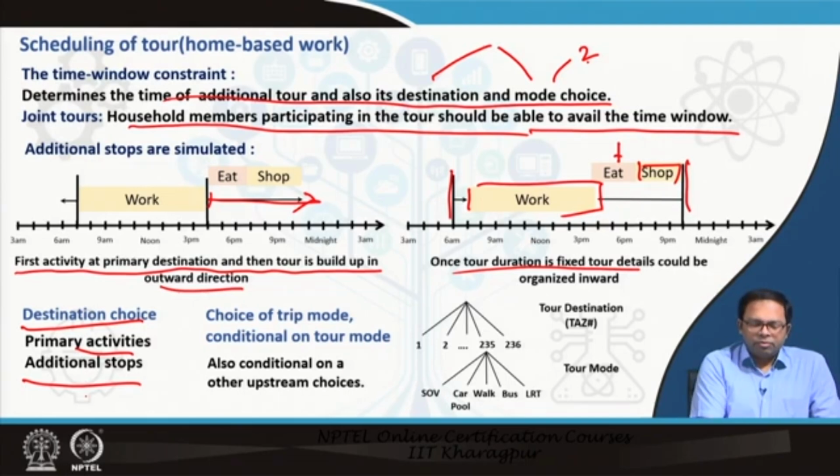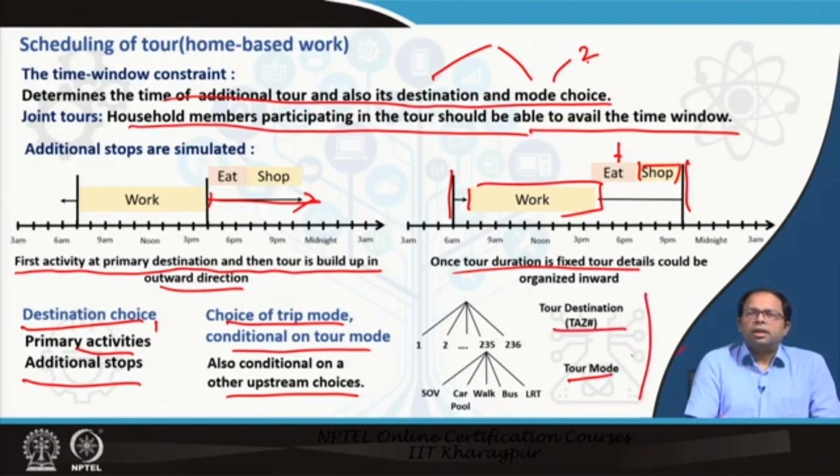And from this we can also have our choice of trip mode, conditional on tour mode, and also conditional on other upstream choices. Upstream choices are destination, and other upstream choices are the activity schedule, and so onwards. If we have 2 destinations, each of the 2 destinations will have tour modes. So we can have hierarchical logit structures over here as well.